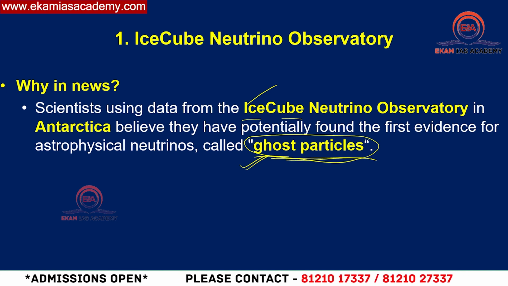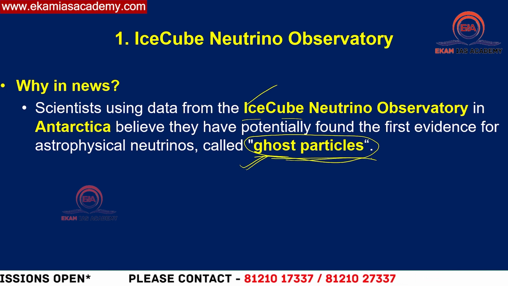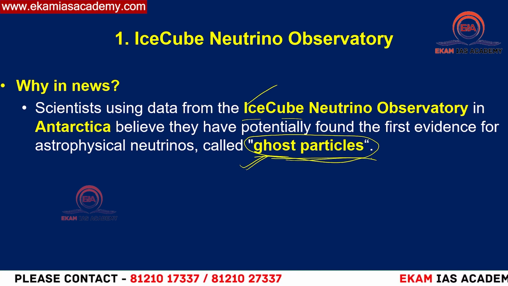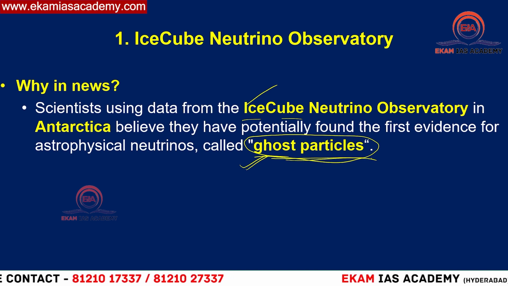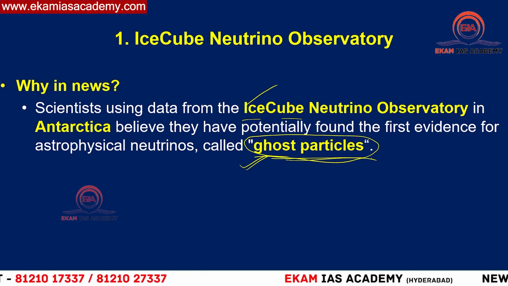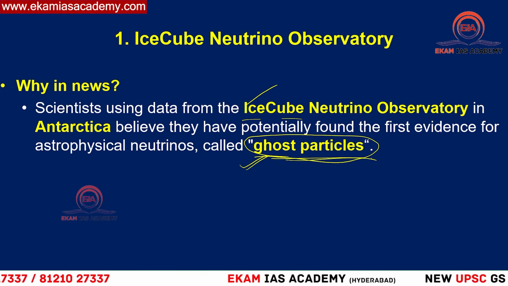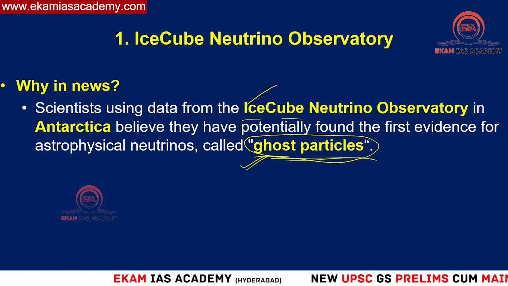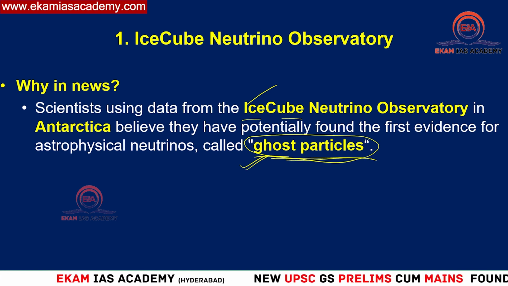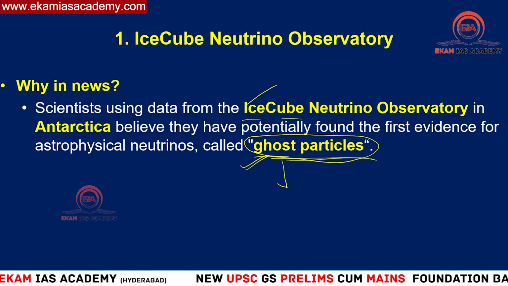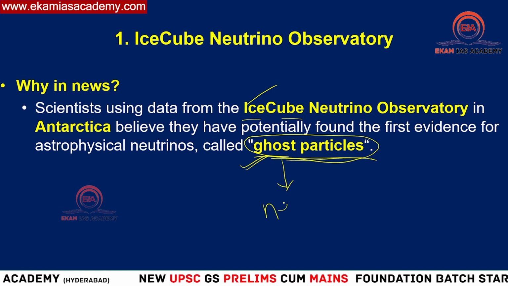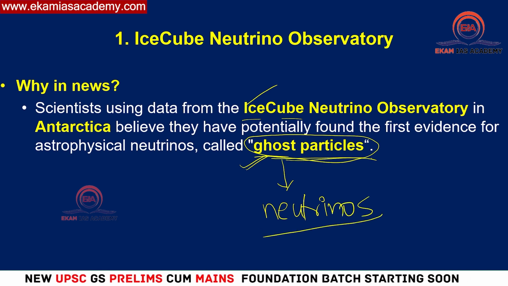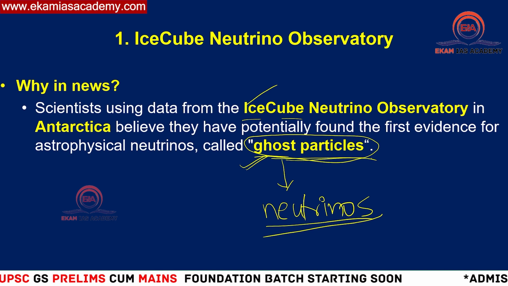What is the meaning of the word ghost particles? Normally, if you have the habit of watching horror films, you'll understand that a ghost can easily pass through any human body without us knowing. That is what we observe in horror movies, and they can also take control over a human body and do whatever they want through that body, right? In the same way, the ghost particles I'm referring to here are neutrinos. Neutrons are different, neutrinos are different, I'll explain. Neutrinos are considered ghost particles.